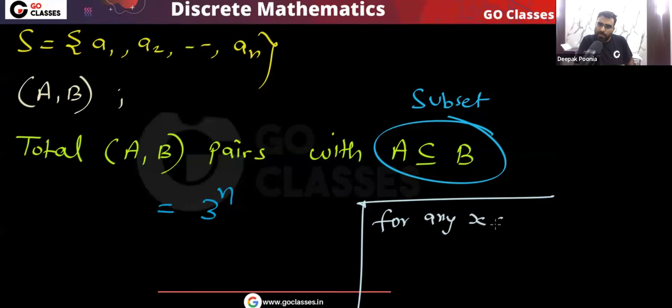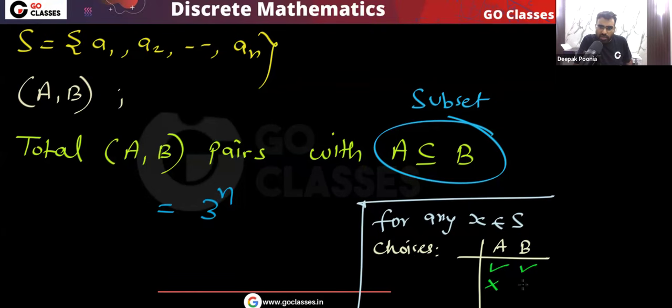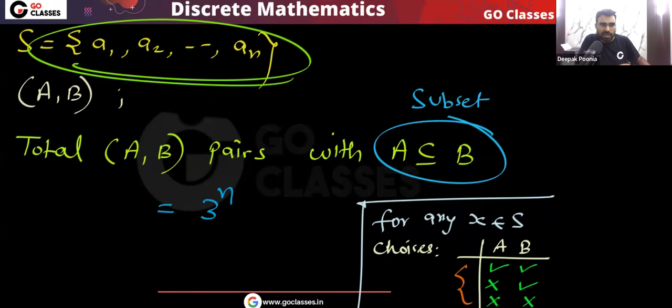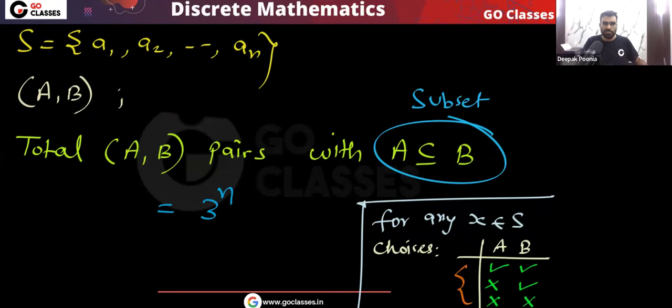For any element x belonging to S, A must be a subset of B, so every element of A must be in B. If the element belongs to A, then it must belong to B. If it does not belong to A, it may belong to B or it may not. So only three valid choices are there for each element. There are total n elements, so 3 power n pairs.